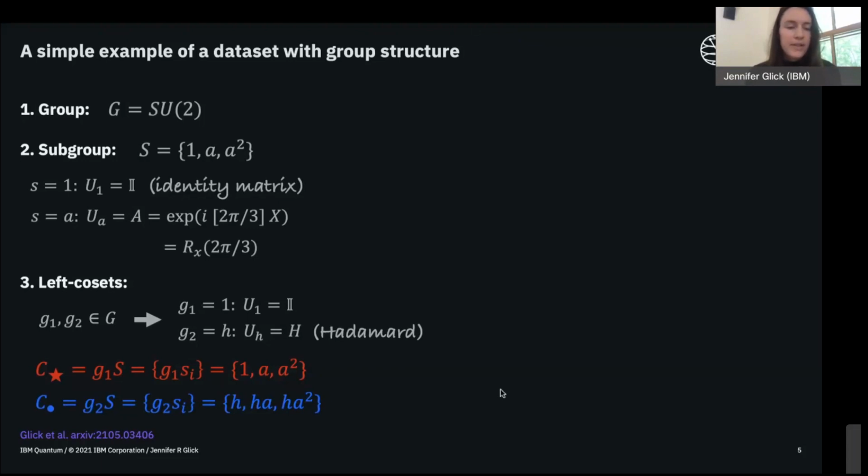You'll notice that these two cosets are not the same. The elements are different, so they are indeed distinct sets of elements from the larger group. And now that we've defined these 2 distinct sets of elements, we're going to use these to define our binary classification data set.